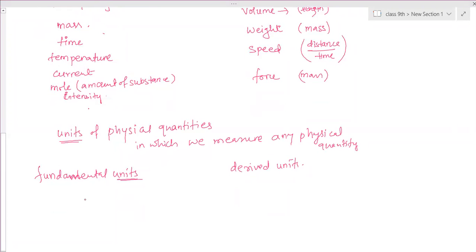The fundamental units are their own units. They are not dependent on any other units. So they are independent. There are 7 independent units.